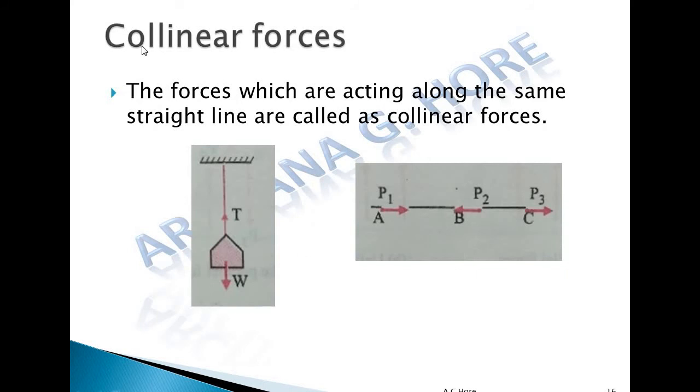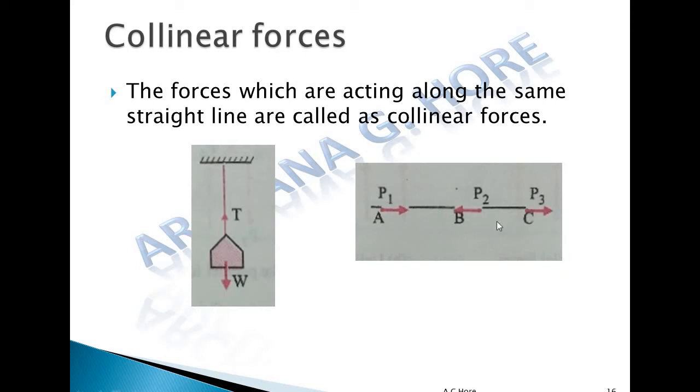Collinear: co means single, linear means line. So forces which lie on a single line are known as a collinear force system. For example, this T force and this W force lie on a single line, so this is known as a collinear force system. Again, in the second diagram, P1, P2 and P3 lie on a single line.